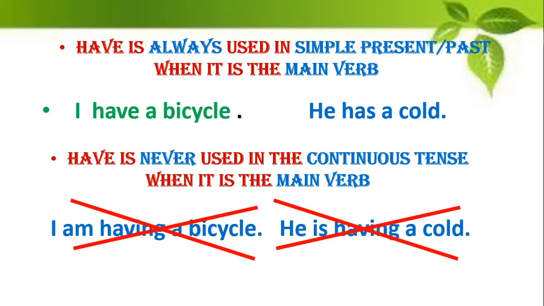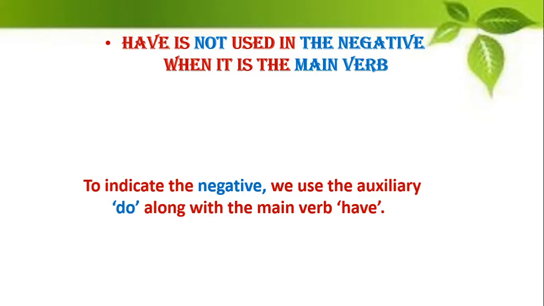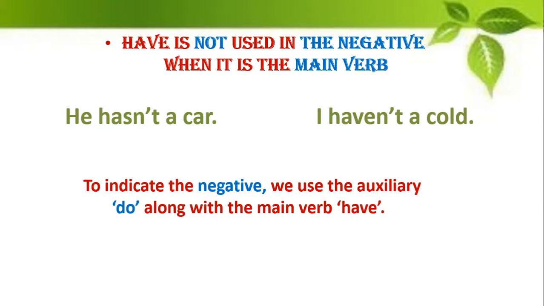Let us look at one more rule before we sign off for today and we finish this interesting lesson based on have. So have is not used in the negative when it is the main verb. For example, you never say he hasn't a car, or you don't say I haven't a cold. Whenever you have to use have in the negative, it is never directly converted into the negative.